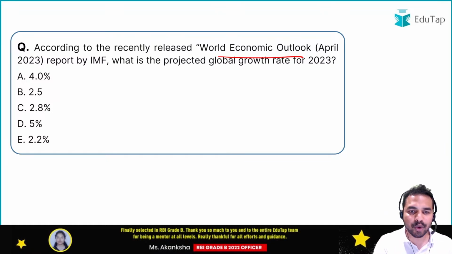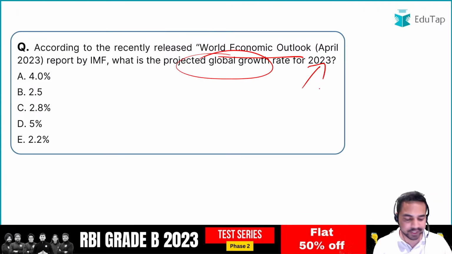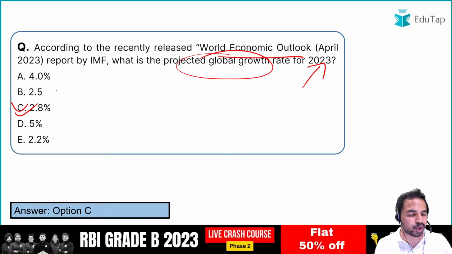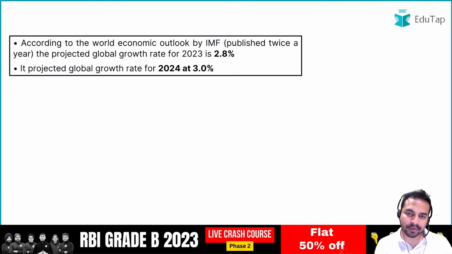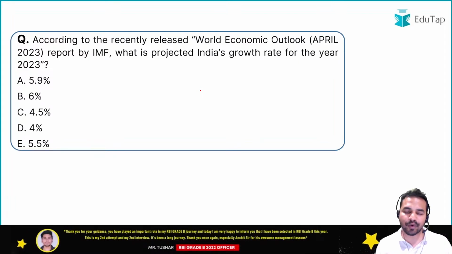So here guys the question is, what is the projected global growth rate for 2023? What is the right answer to this question? So here, 2.8% is the right answer. Absolutely right. It is 2.8%. For 2024, it is going to be 3%. Okay, let's move on to the next question.